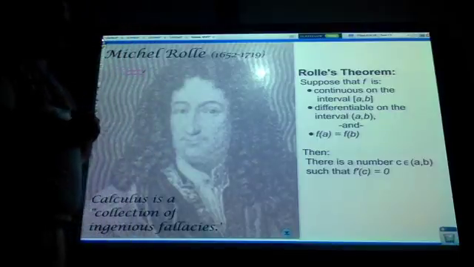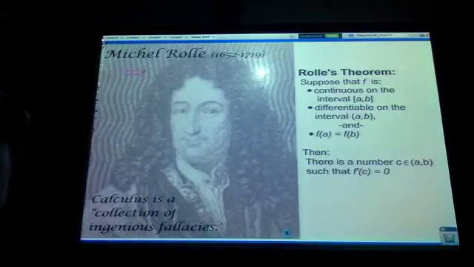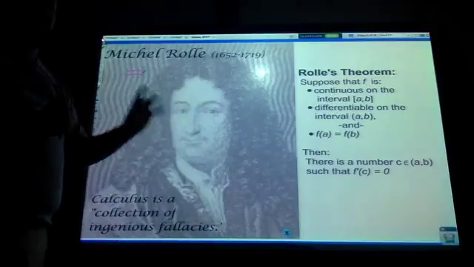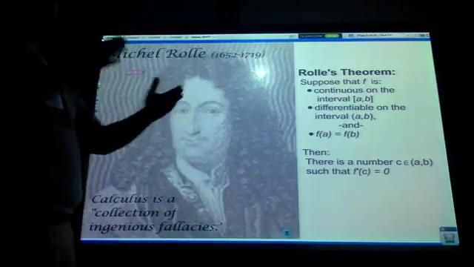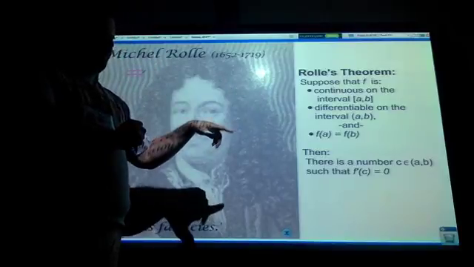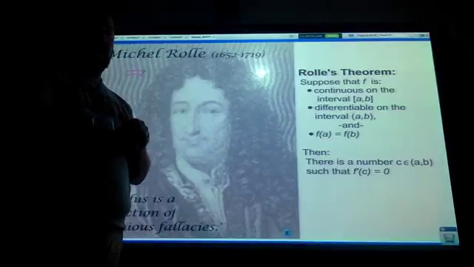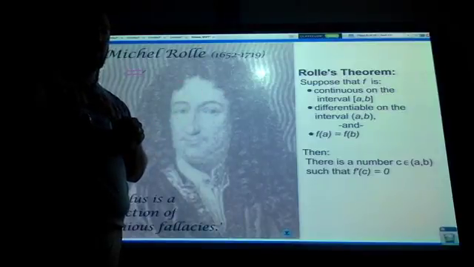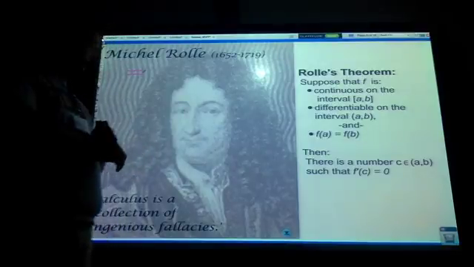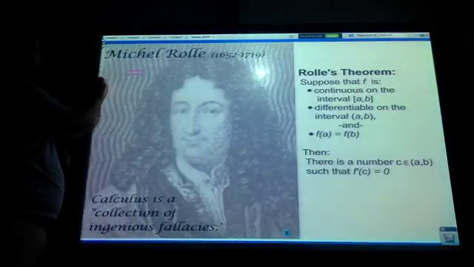It says there exists a number c, an element of (a, b). That little symbol means "element of," so c is somewhere between a and b, such that the derivative evaluated at c is 0. It guarantees it. It doesn't actually tell you what c is, but it guarantees that it does exist.